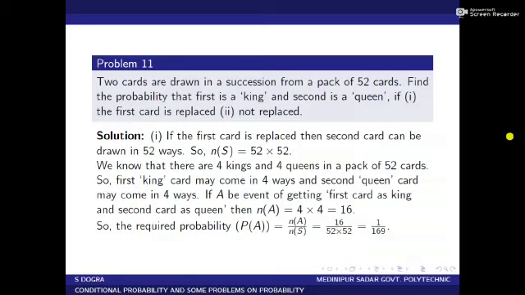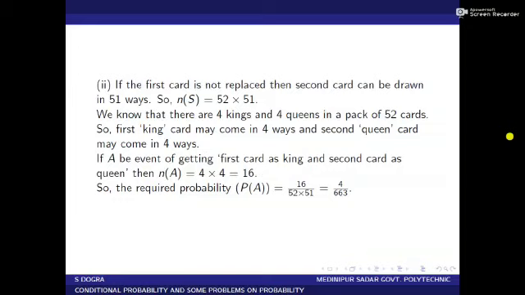So in the case when first card replacement is allowed, the required probability P of A equals N of A by N of S, which is equal to 16 by 52 into 52. This is equal to 1 by 169. We note that in the first case the first card replacement is allowed, and now we will solve the problem when first card replacement is not allowed.